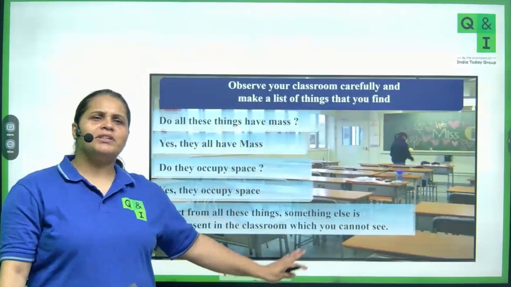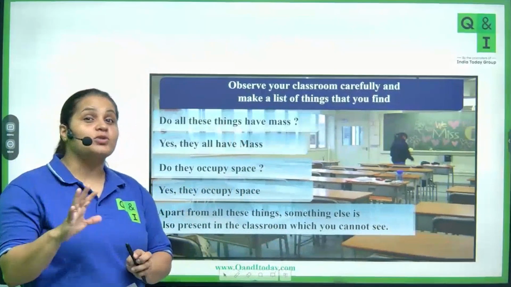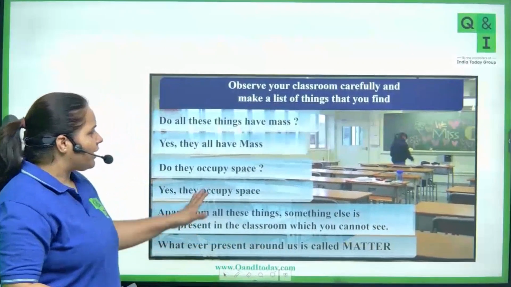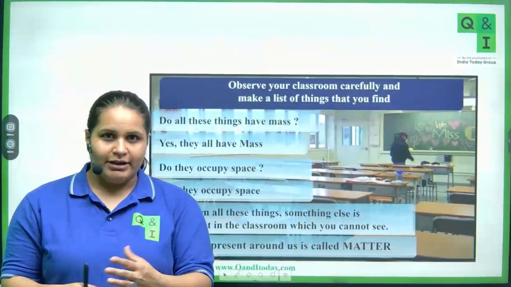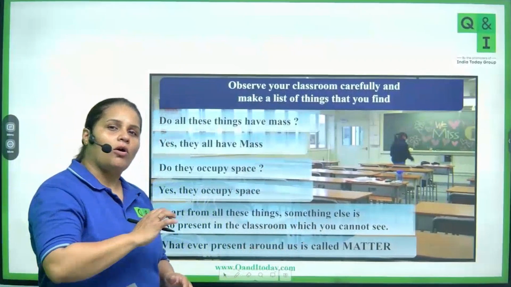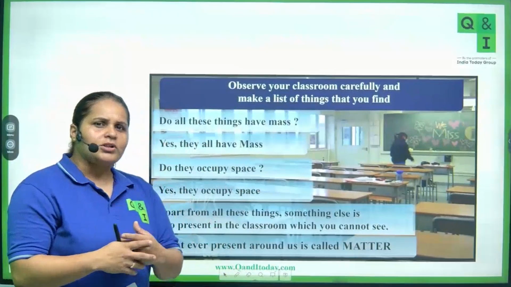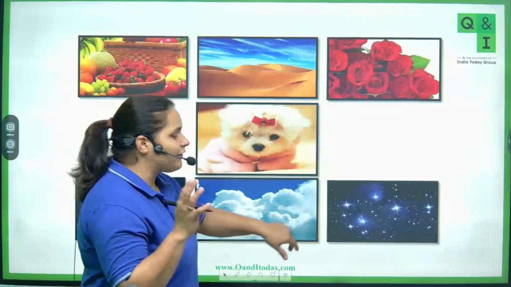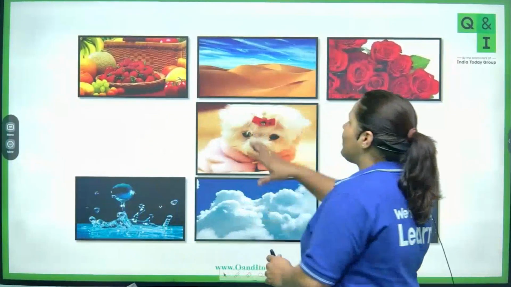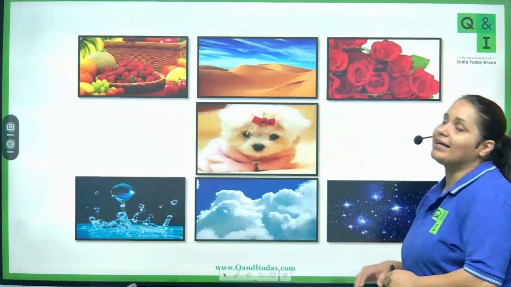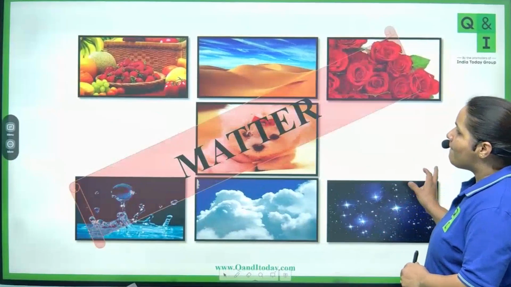So apart from these things, there are other things also in your class which are invisible to you. We will discuss them also, right? So whatever we see, we call them matter, right? Whatever we see around us, all of these things, whatever you observed and said, yes, they have mass, they have volume, so we call them matter. How do we define it? We will come to that. But believe me, the fruits, the sand, the living things, everything, even the cloud, flower, they all are examples of matter.